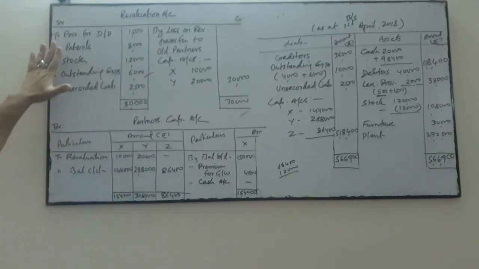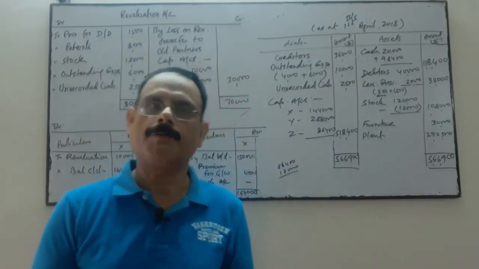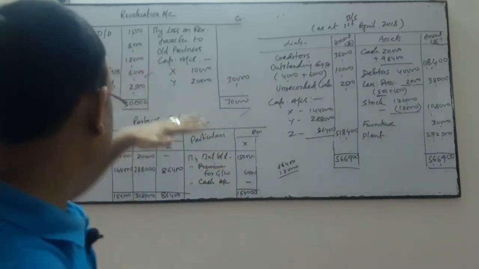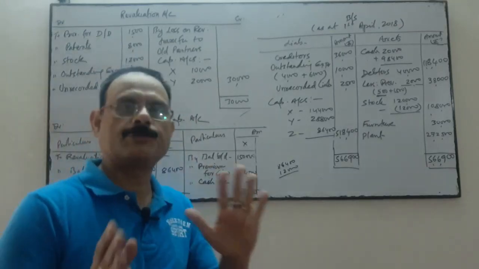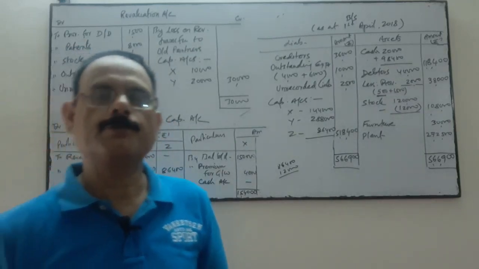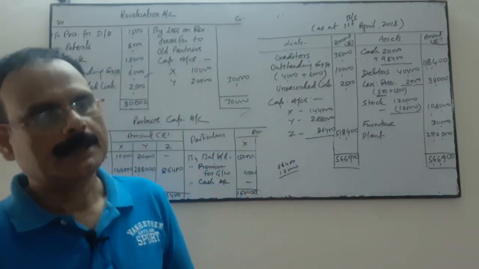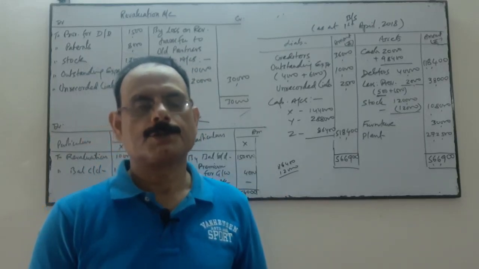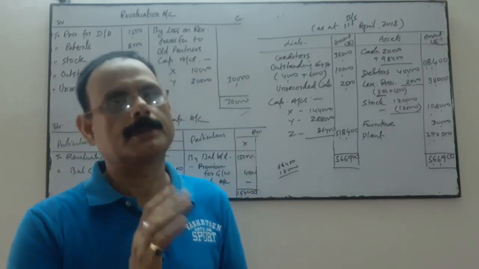So we'll prepare the revaluation, partners' capital and balance sheet, taking into account the accounting treatment of goodwill, the revaluation of assets and liabilities, treatment of past accumulated profit and past loss, the new partner's capital, and the new partner's share of goodwill. Thereafter we'll prepare the revaluation, partners' capital and balance sheet. Read the question very carefully and then solve the problem.